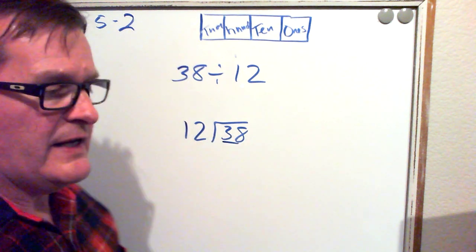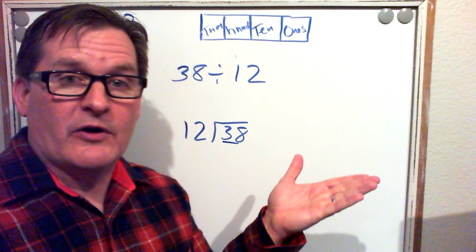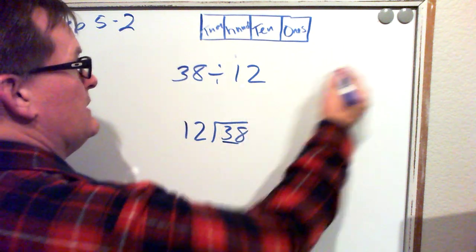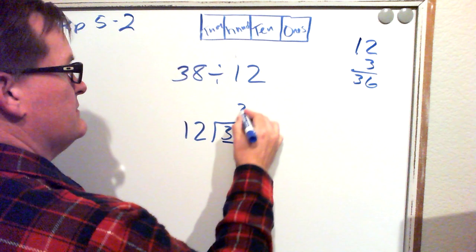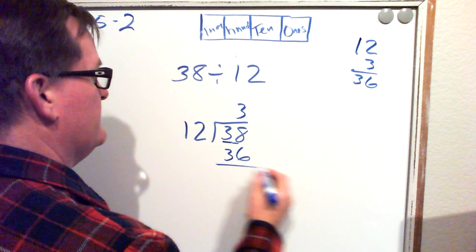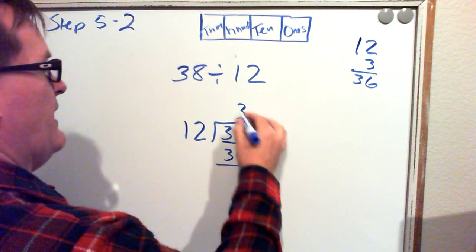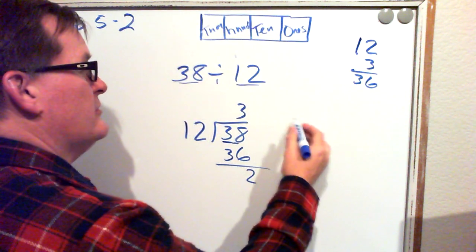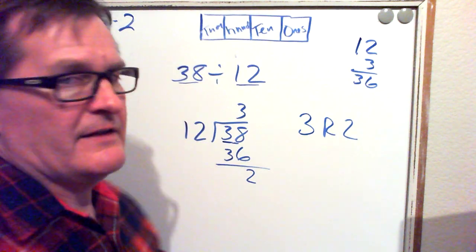Will 12 go into 38? Answer is yes. So if you don't already know how many times it'll go in without going over, then look at the multiplication chart and you'll see that 12 times 3 is 36. So that'll get us close. 12 times 3 is 36. Do the subtraction. 8 minus 6 is 2. So we have 3. When we take 38 items and divide them into 12 different groups, each group will have 3 items, and then we'll have 2 remaining when all is said and done.